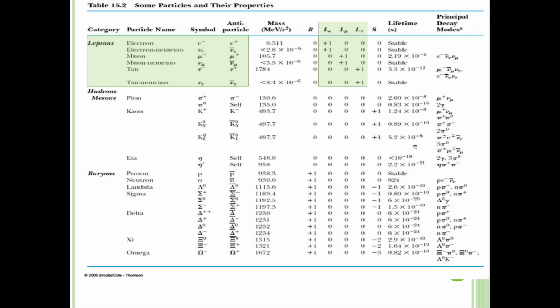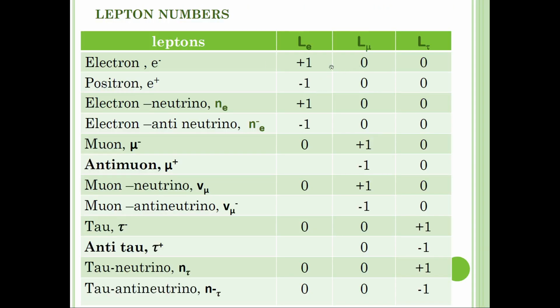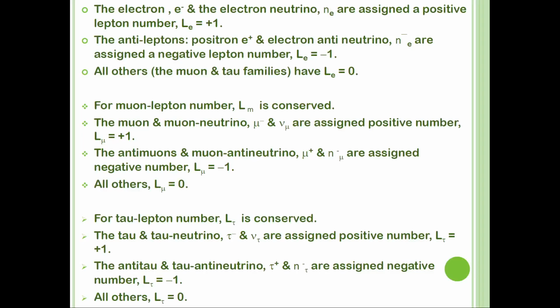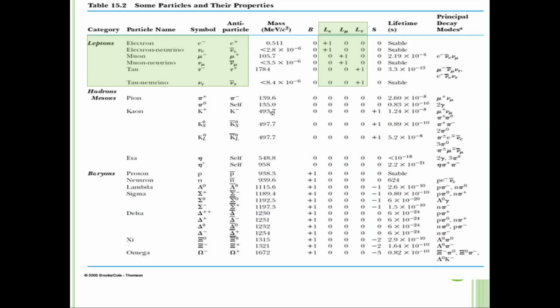Okay, so let's see the example. This one is also the same: electron positive, positron negative, which is the anti of the electron. For the electron neutrino, some use the symbol Ne, it is the same, Ve or Ne, but usually they use the symbol Ve, so you just follow this symbol.